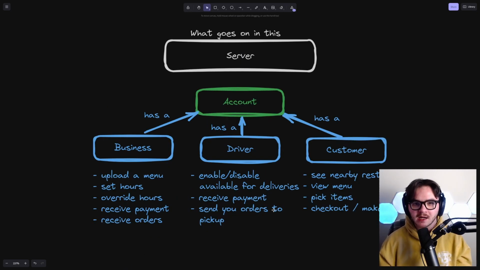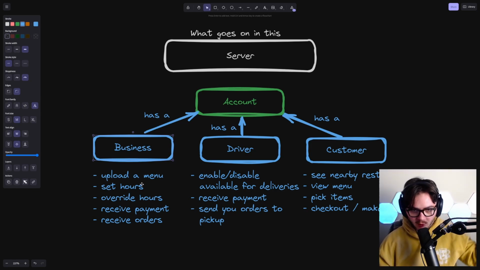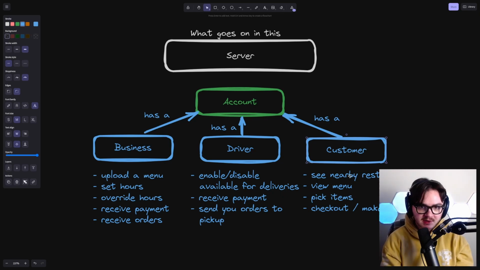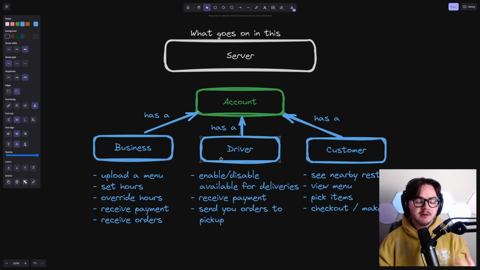Now, from a core methodology perspective, I'm probably going to build in almost exactly this order, because I feel like it's very important to get the general flow for a business out of the way, then the general flow for a driver out of the way, then the general flow for a customer out of the way. This is how I would do it, because unless businesses want to be able to use your service, then you don't have a clientele. So I'm going to prioritize first and foremost getting something that's smooth for a business to onboard onto and make it easy for them.